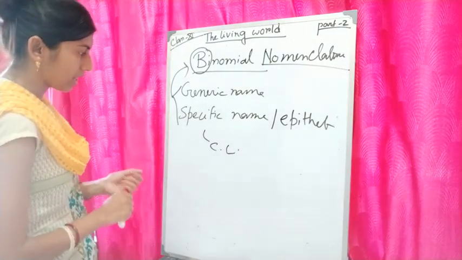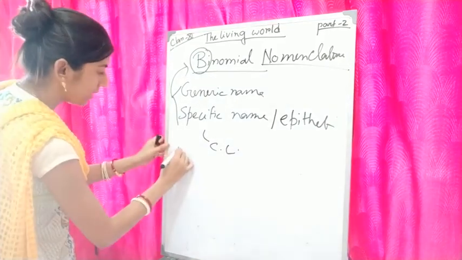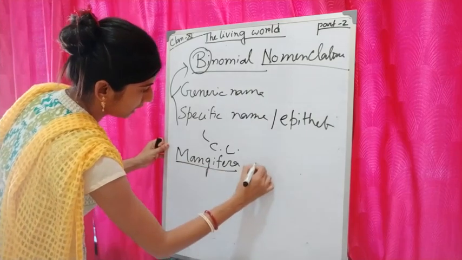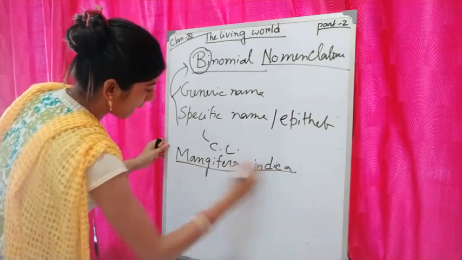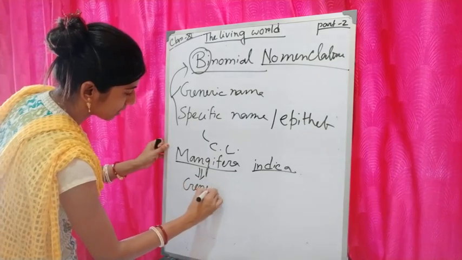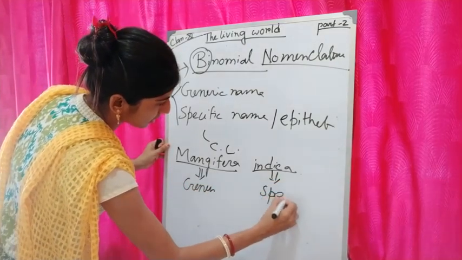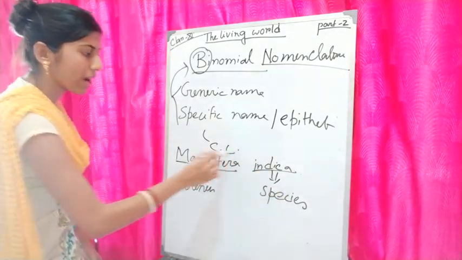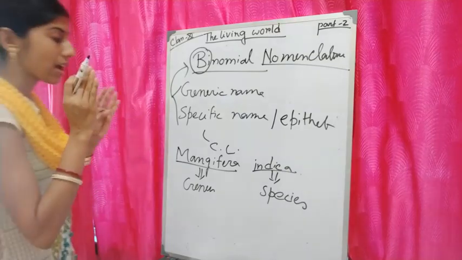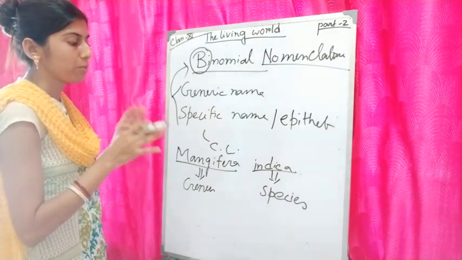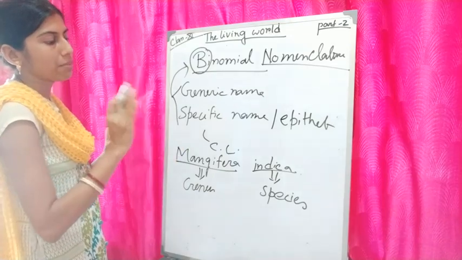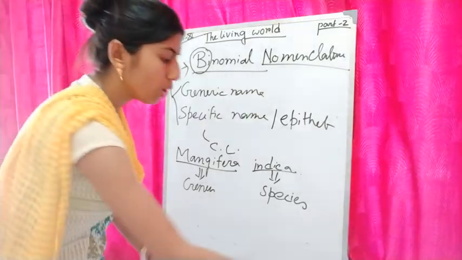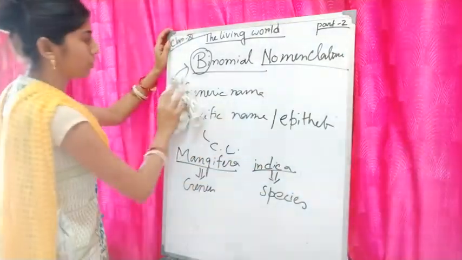So if I consider the example of mango, the scientific name of mango is Mangifera indica. So Mangifera is the genus and indica is the species. Okay, and look how I have written that binomial name. So there are some rules we have to follow for writing binomial names. Now we will come to know the different rules of binomial nomenclature.